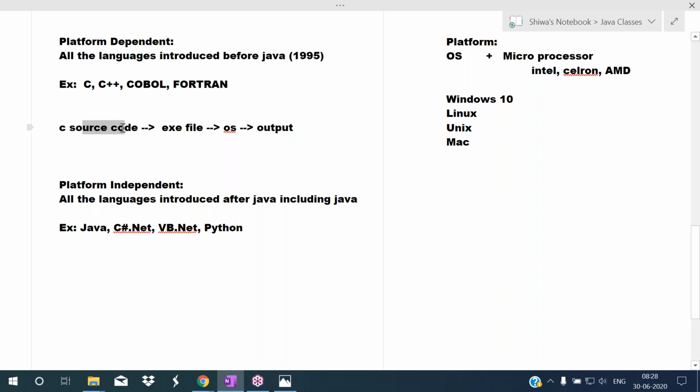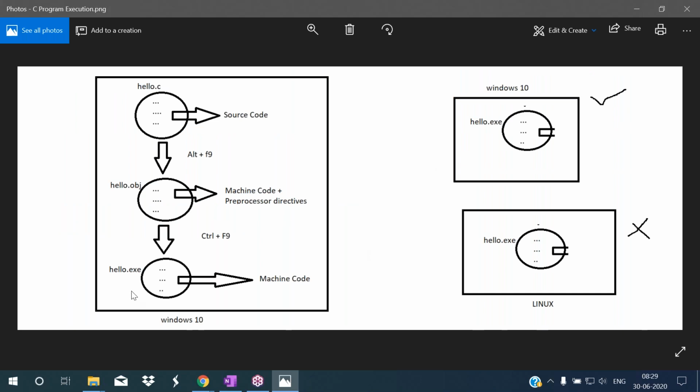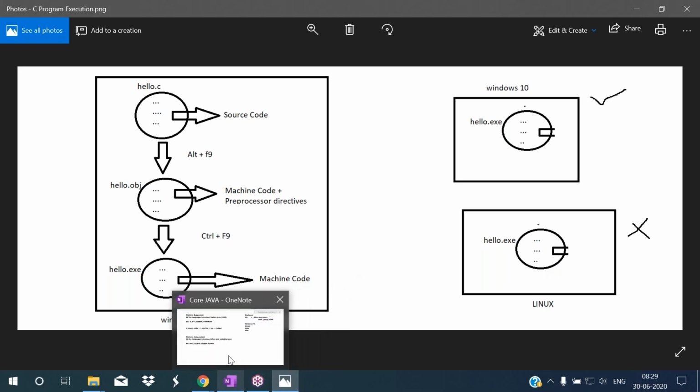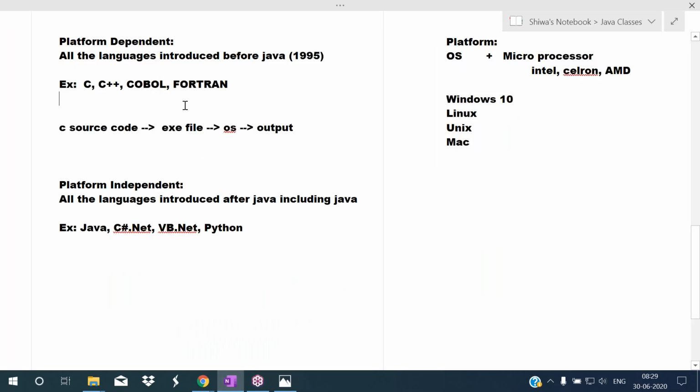So when we compile the C program, an exe file will be created. That exe file has machine code that can be understood by the operating system, so the operating system displays output to us. Each and every operating system has its own language. If the same operating system is there, we can run that exe file. If a different operating system is there, we cannot run the exe file. This machine code completely depends on the operating system and microprocessor. That's why we call C and C++ platform dependent programming languages.